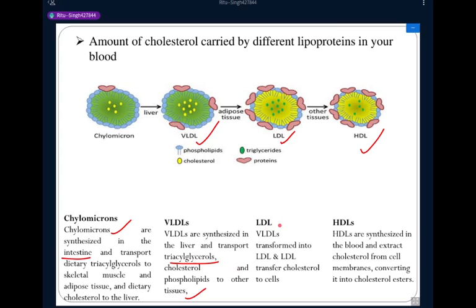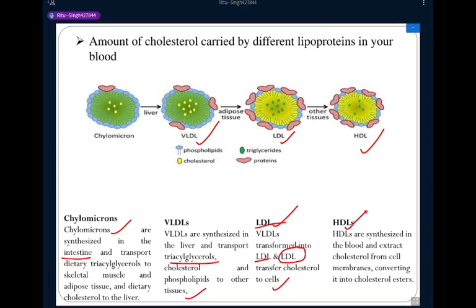Next is low density lipoprotein. When the very low density lipoprotein is transformed into low density lipoprotein, this low density lipoprotein transfers cholesterol to the cell. After conversion from very low density lipoprotein, they enter into the cell and transfer cholesterol to the cell. Okay, so this is low density lipoprotein.